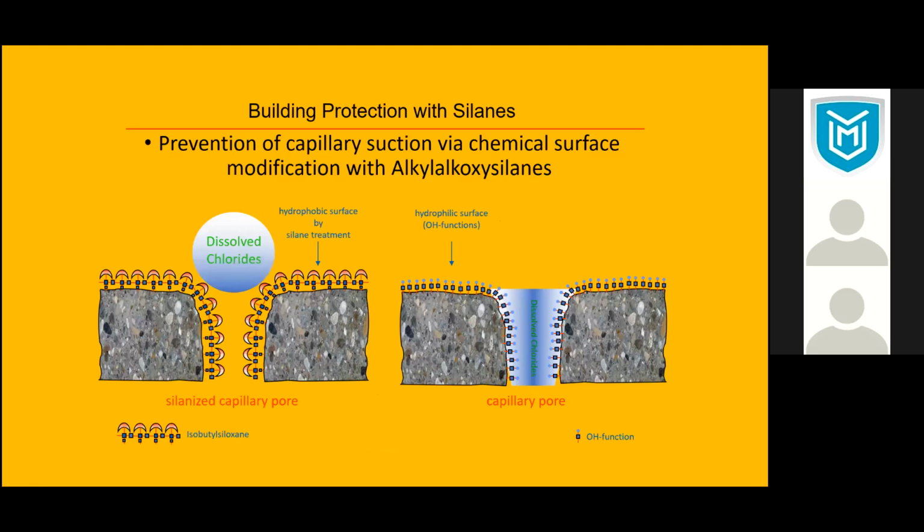So now what happens? You have created a mini umbrella over the surface. So when you have dissolved chloride or water, anything that comes, it will not be allowed in, because this is such a strong hydrophobic force. Let me give you one more thing you should know. Why does water absorb in concrete? Has anybody thought about it? When you put a water droplet on wood, it doesn't go right away inside, or on a glass surface, it doesn't go in.